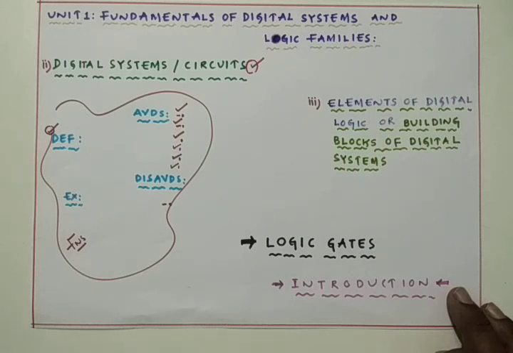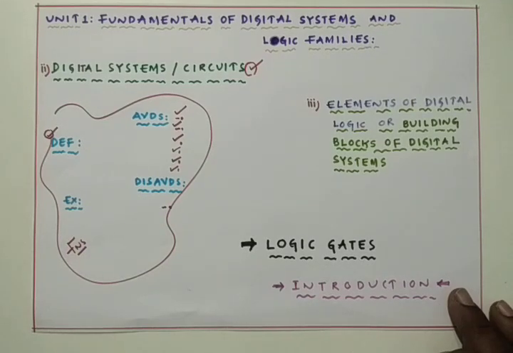My point is very clear: all the logic gates, around 7 logic gates we have, can work with one or more input signals, and whatever the number of input signals, the output will be only one line.